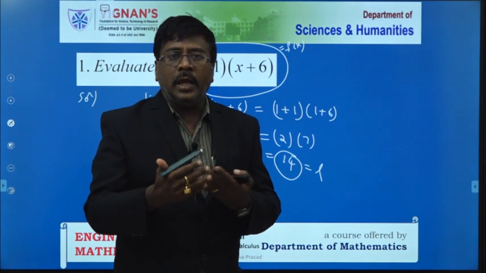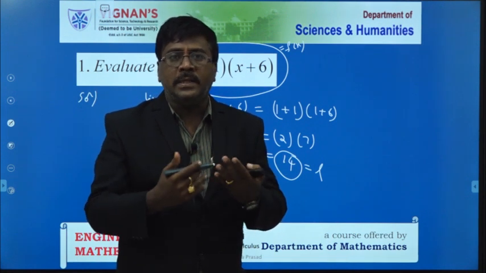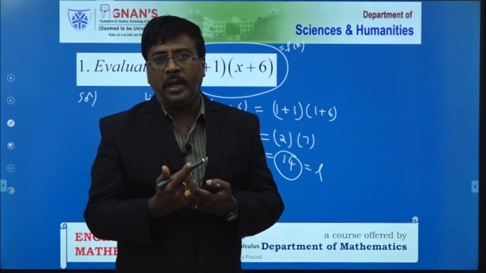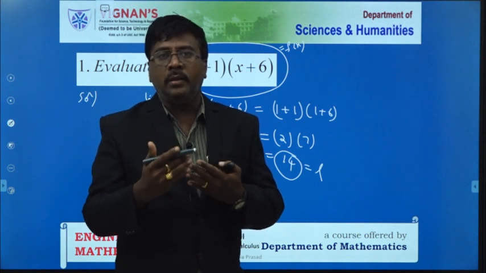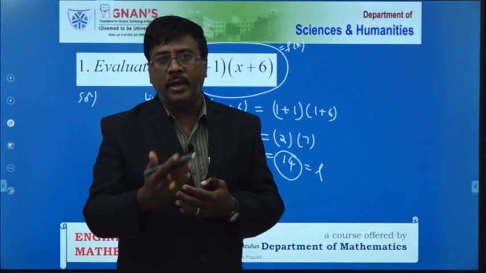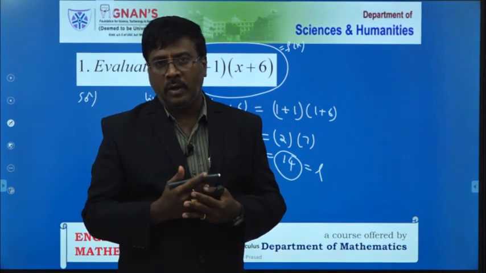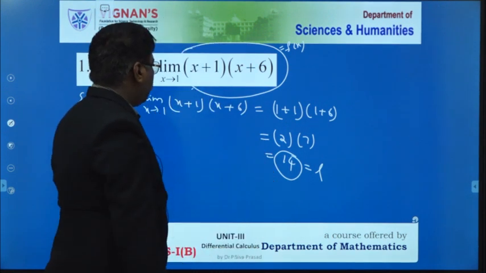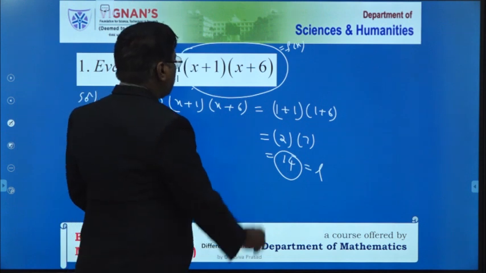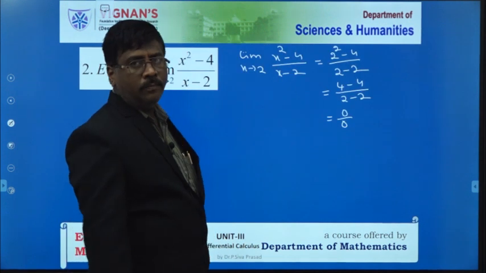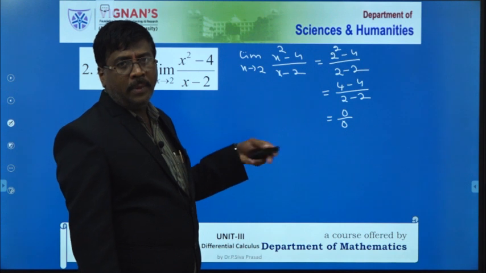If in the given problem such forms are obtained, how do we avoid that ambiguity in limits, continuity and differentiation? This is what you have to learn. So in this case, this is 0 by 0. How do we avoid that ambiguity?